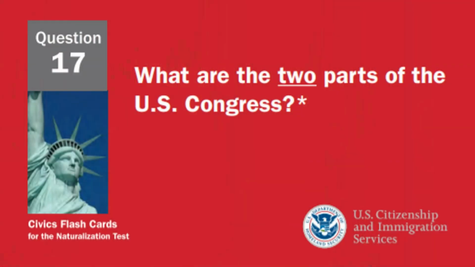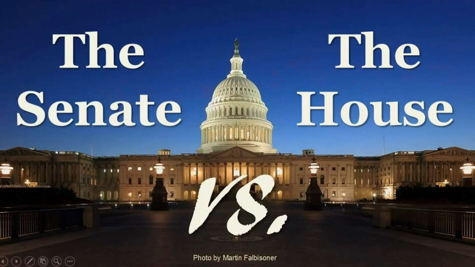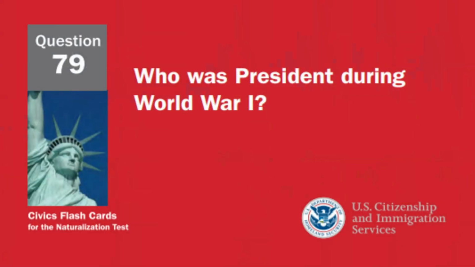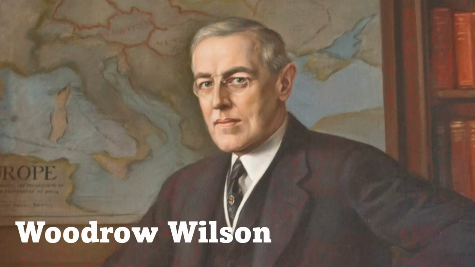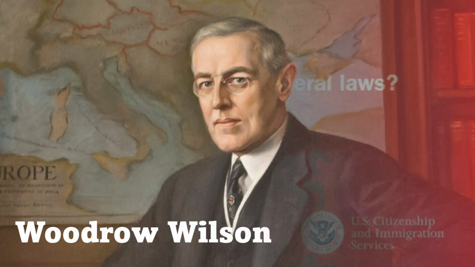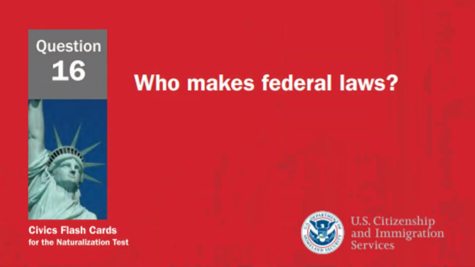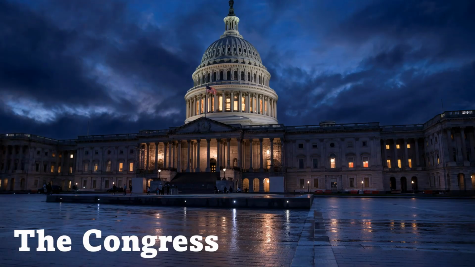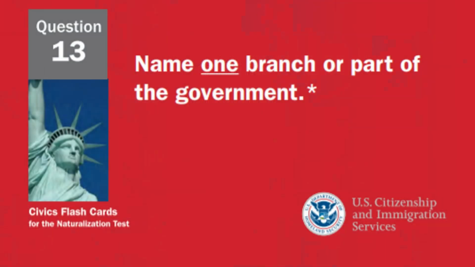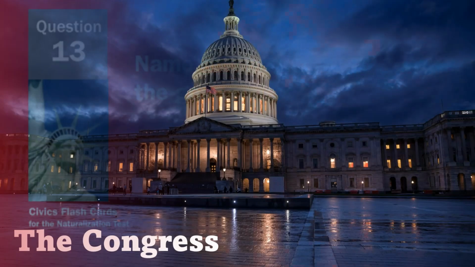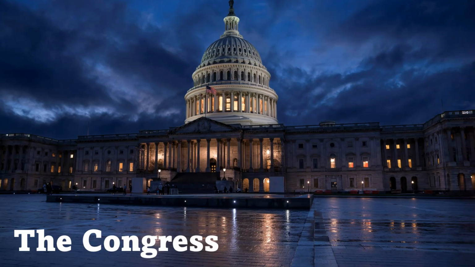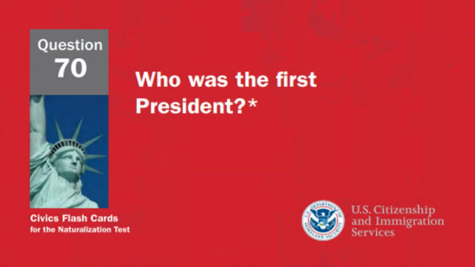What are the two parts of the U.S. Congress? The Senate and the House of Representatives. Who was president during World War I? Woodrow Wilson. Who makes federal laws? The Congress. Name one branch or part of the government. The Congress. Who was the first president?